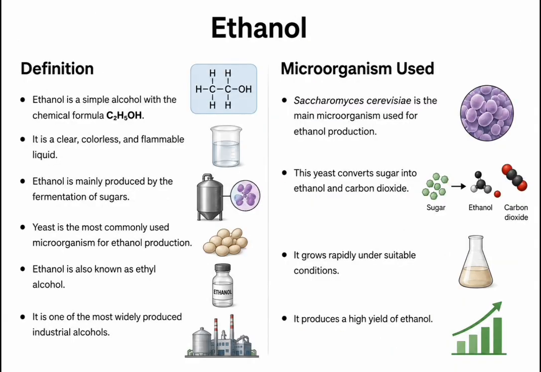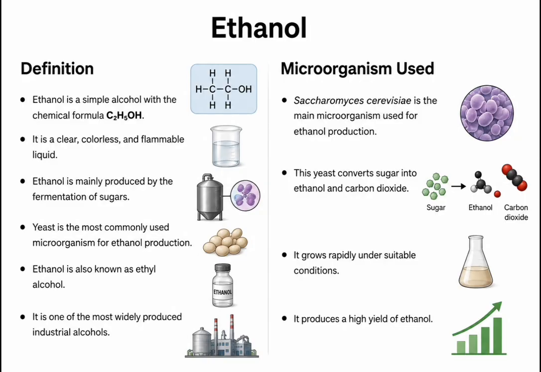Ethanol definition. Ethanol is a simple alcohol with the chemical formula C2H5OH. It is a clear, colorless and flammable liquid. Ethanol is mainly produced by the fermentation of sugar. Yeast is the most commonly used microorganism for ethanol production. Ethanol is also known as ethyl alcohol. It is one of the most widely produced industrial alcohols.